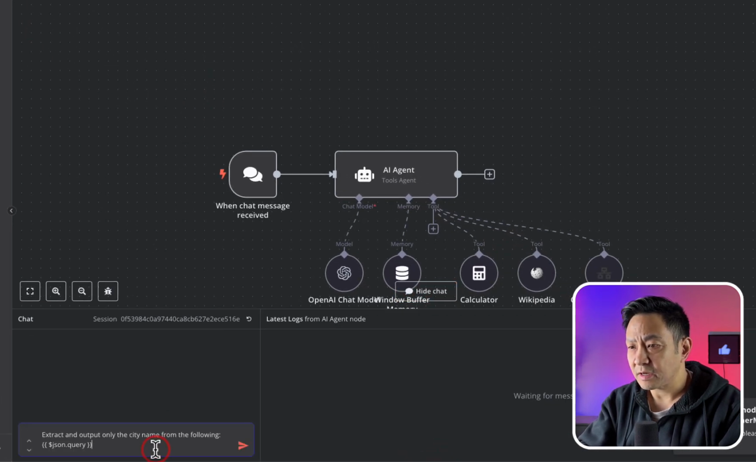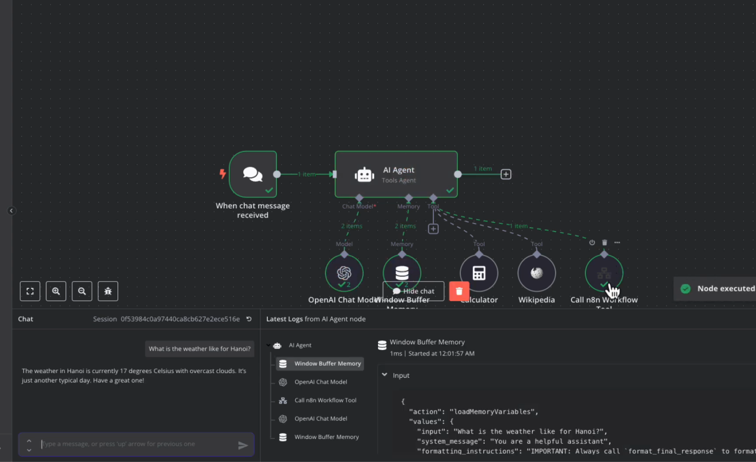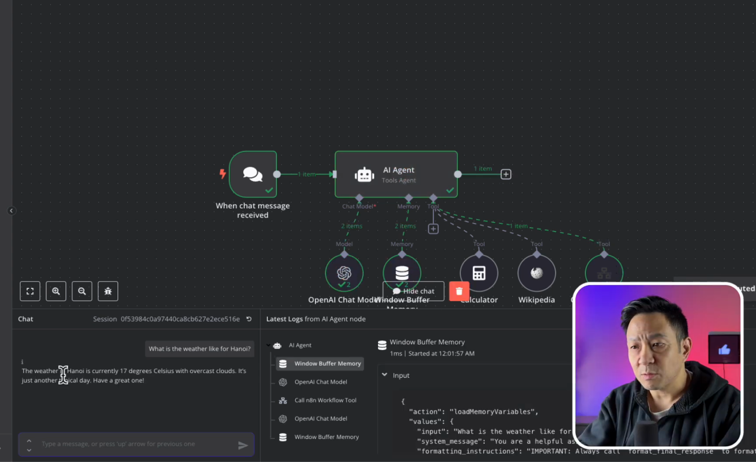Let's chat with it and say, what is the weather like for Hanoi, question mark, and press enter. So let's see what happens here. Oh, there we go. We get a check mark. And it says the weather in Hanoi is currently 17 degrees Celsius with overcast clouds. It's just another typical day.